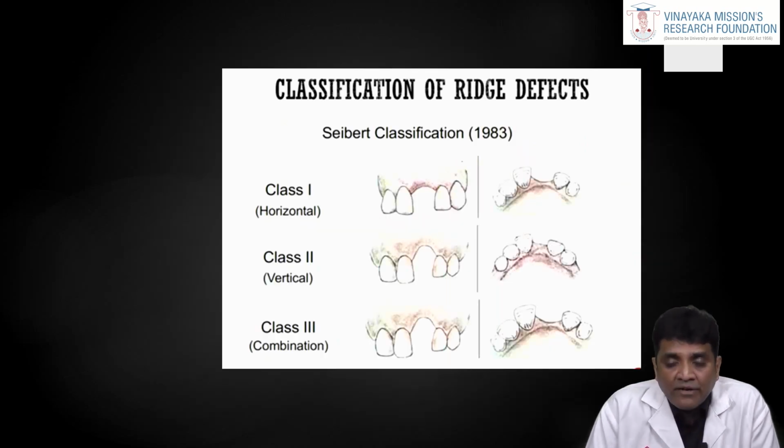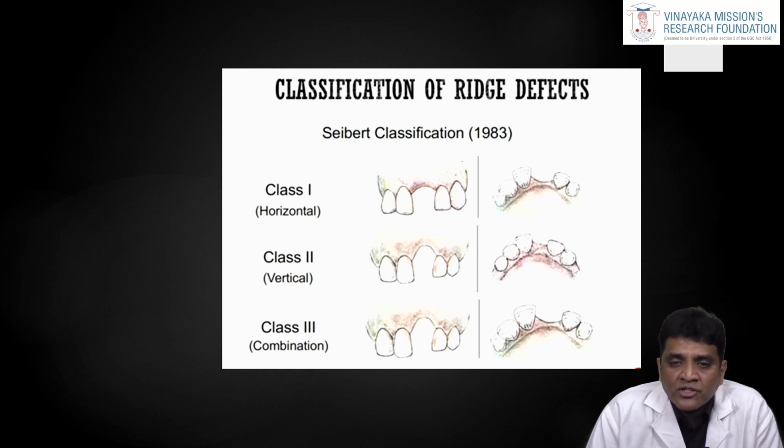The next one is the defect. Basically, for a classical implant placed in an ideal site, there will be around 1 millimeter of bone surrounding the implant surface. That is ideal. If it is more, it is better. But if it is less than that, it will come under one of the classifications by Seibert in 1983.